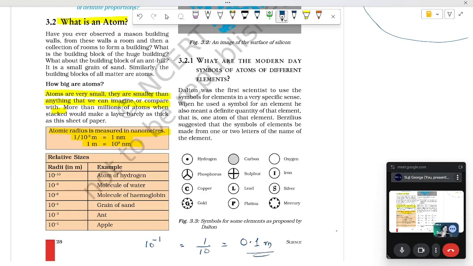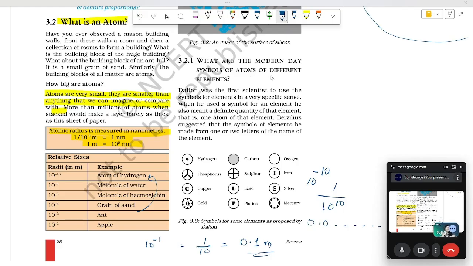The size of an ant is 10 raised to minus 3. A grain of sand is 10 raised to minus 4. And then we can imagine how small a hydrogen atom is. It is 10 raised to minus 10, that means a point and 10 zeros. That small is an atom.